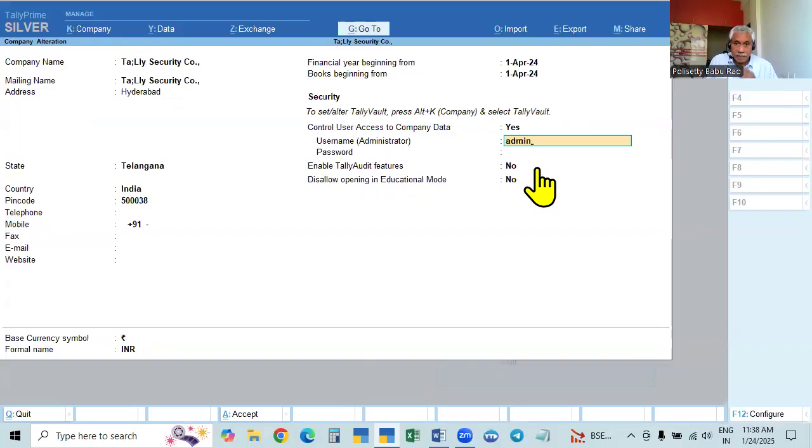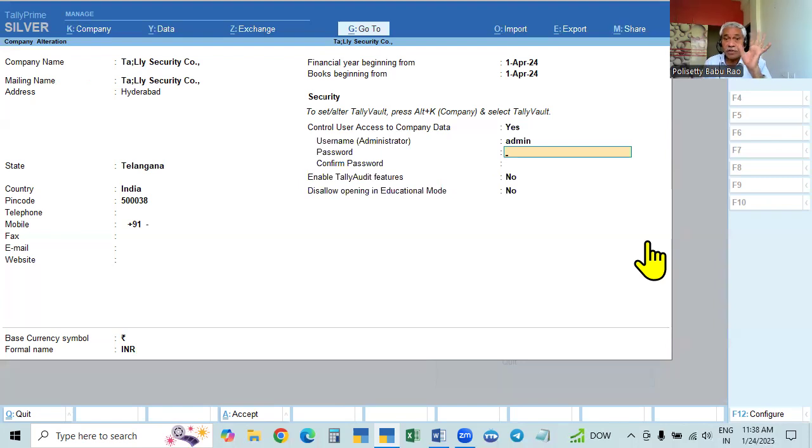I am an admin. This username is not case sensitive, so whether you give lowercase or uppercase, when you are accessing, you can give either, no problem. It will accept. But only the password you have to give correctly. So here I am giving.